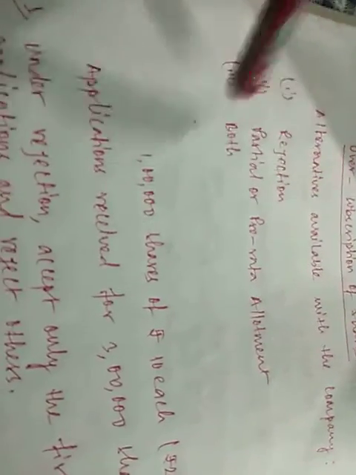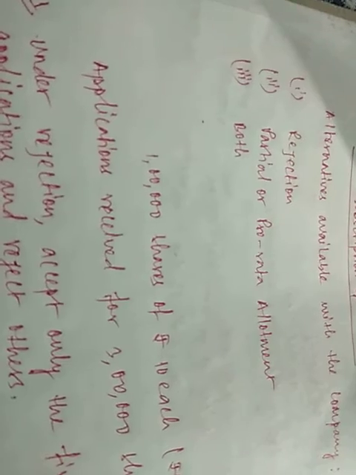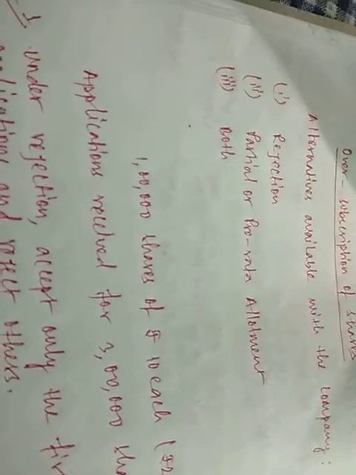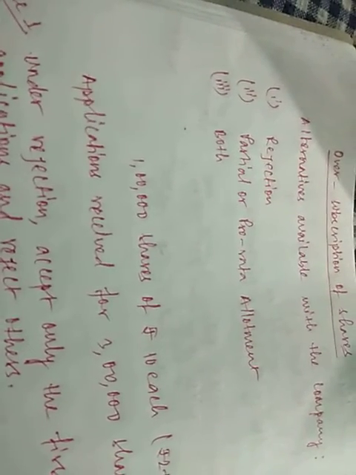Both means both rejection as well as partial or pro rata allotment. Rejection means first of all some of the applicants will be rejected, and after that the remaining applicants will be provided shares on a lesser basis. A ratio will be decided, and under that ratio shares will be allotted to those applicants after rejection. That is the case of both. Now we will see all the cases separately.